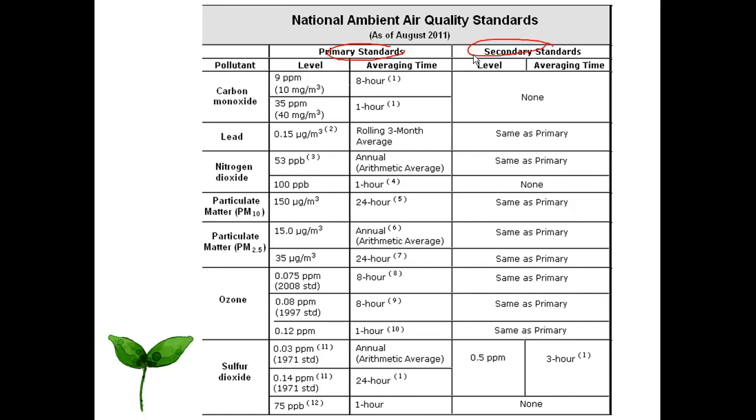You understand the definition of the primary standard and secondary standard. They list all the standard levels, and these cannot be exceeded. All cannot exceed.